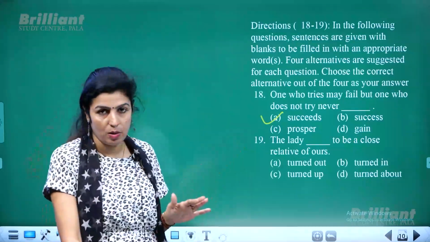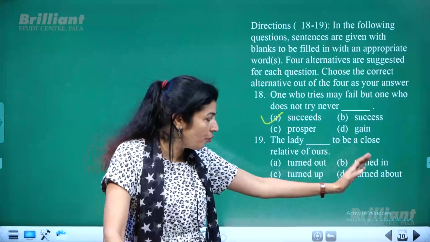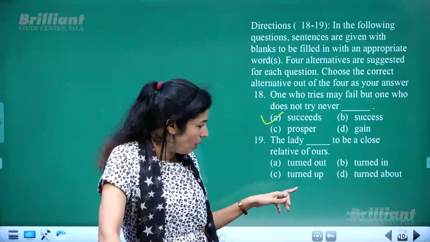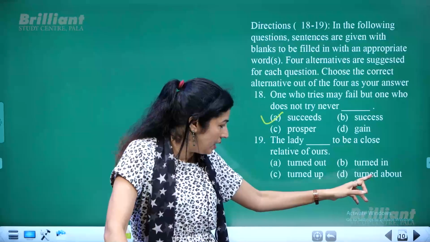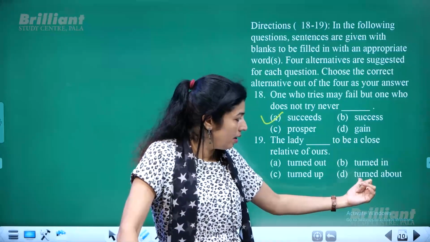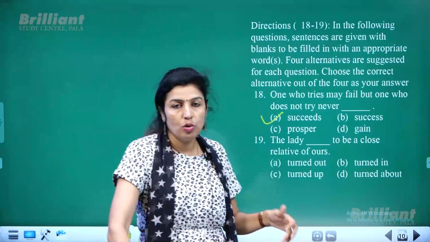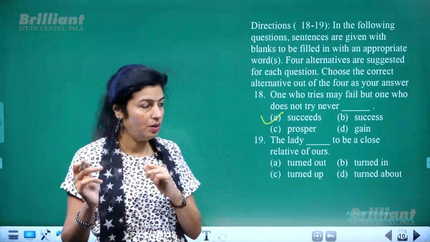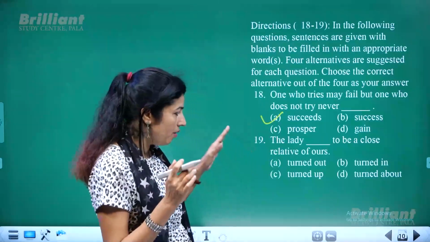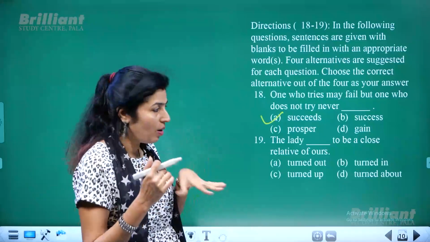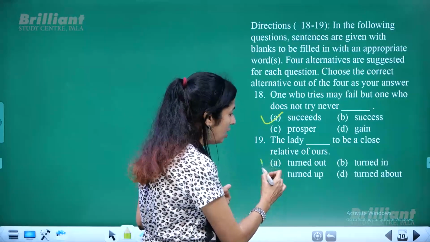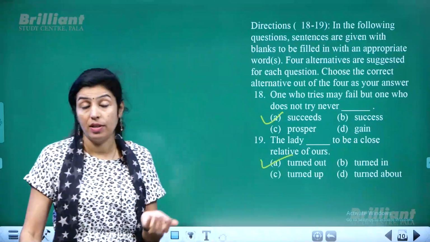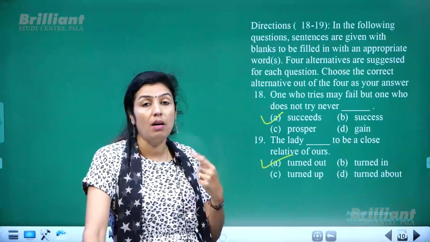So we have a phrasal verb used here. We have been given 4 phrasal verbs and you have to choose the best one, or else the proper one, the right one. We have been given the options like turned out, turned in, turned up, then turned about. So you have to choose a phrasal verb which means found out or discovered. Here the proper phrasal verb which means to discover or it was found out, the meaning would be conveyed with turned out. So the lady turned out to be a close relative of ours. So it was found, it was discovered later that that lady happened to be our close relative.